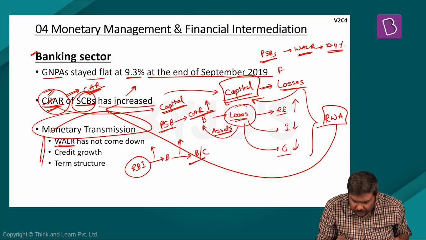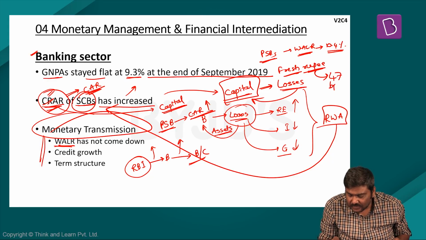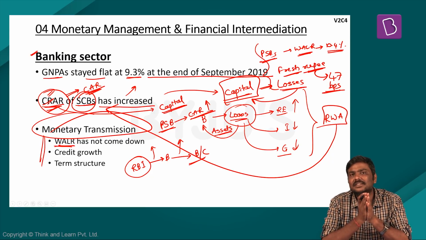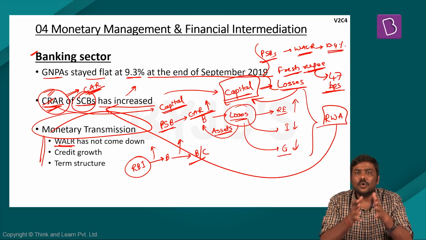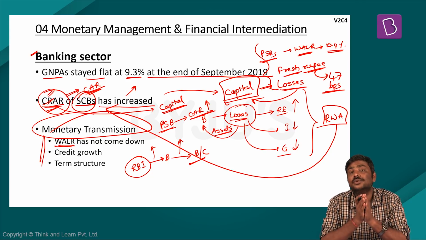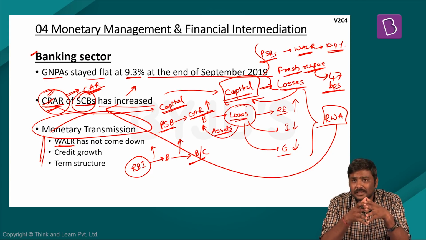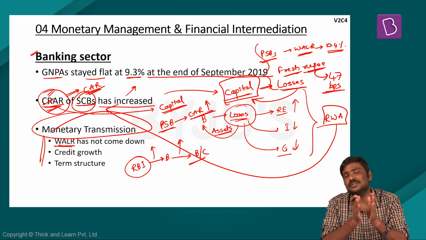And on fresh rupee loans which have been issued, the weighted average lending rate has been reduced by 47 basis points, which indicates that the lending rates by the banking sector have not been reduced in proportion to the lending rate reduction done by RBI. Because RBI in the last one year itself has reduced its lending rate by more than 100 basis points.